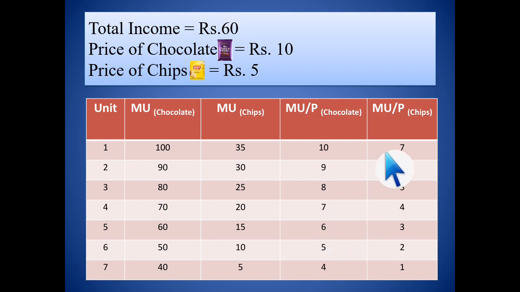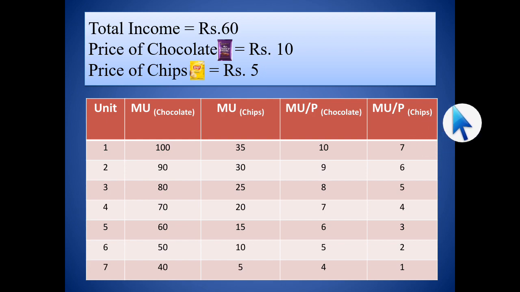For the chips, the marginal utility for the first unit is 35 and price is 5 rupees. So 35 by 5, that is 7. Similarly 6, 5, 4, 3, 2, 1. Now we have marginal utility in proportion to price both for chocolate and chips.